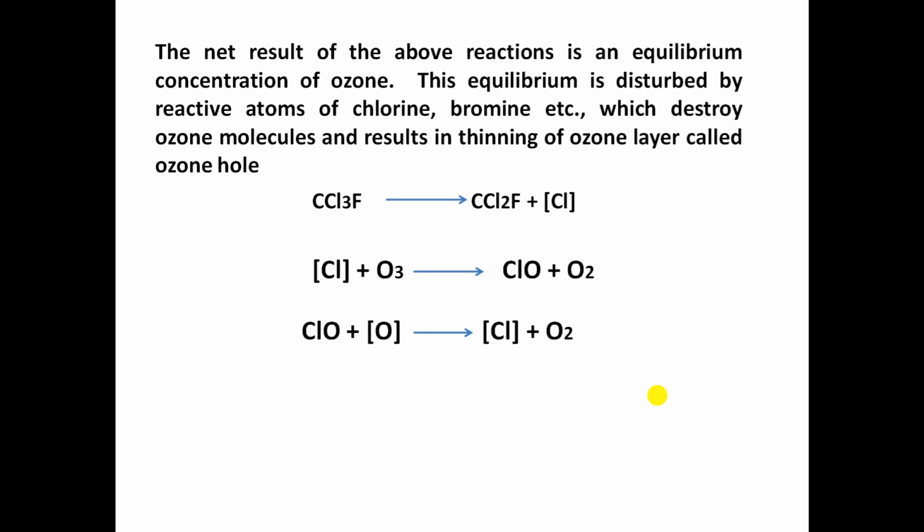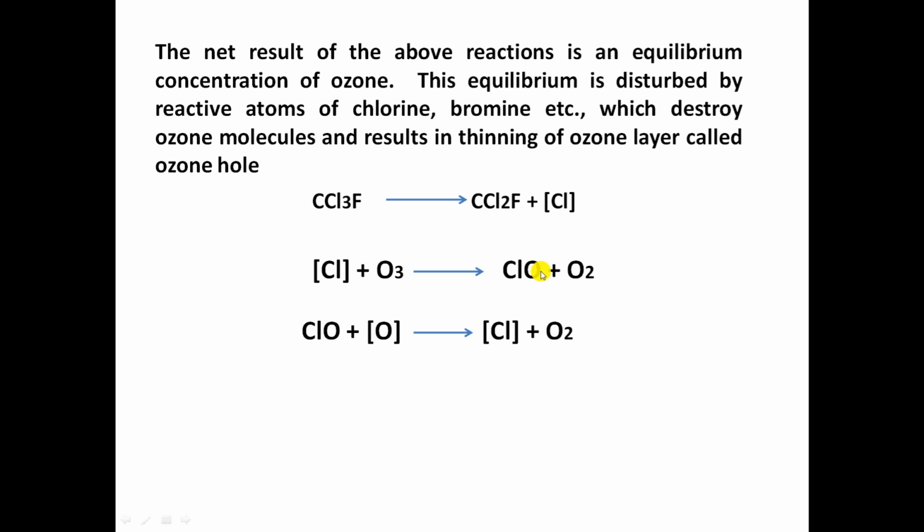But that equilibrium is disturbed by the addition of gases like chlorofluorocarbon. Chlorofluorocarbon, which is used in refrigerators and air coolers, is highly stable. When it reaches the stratosphere, it absorbs the UV radiation and dissociates. When it dissociates, it gives a chlorine free radical. This chlorine free radical reacts with ozone and produces chlorine monoxide and an oxygen molecule.